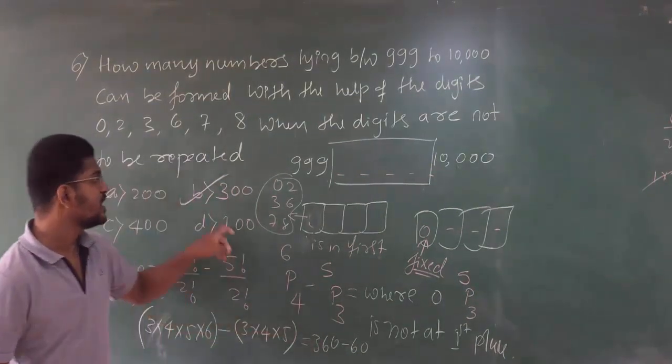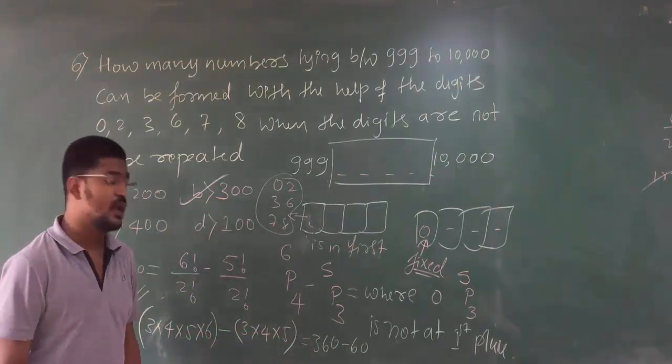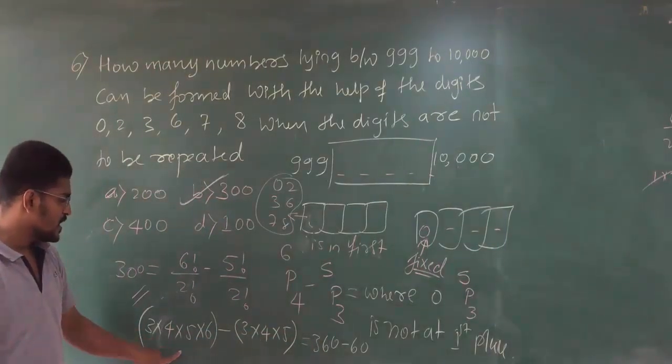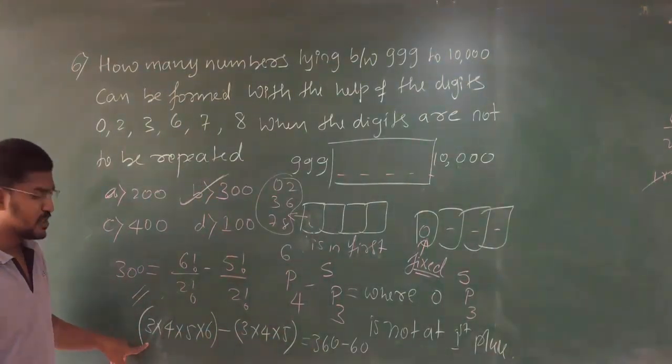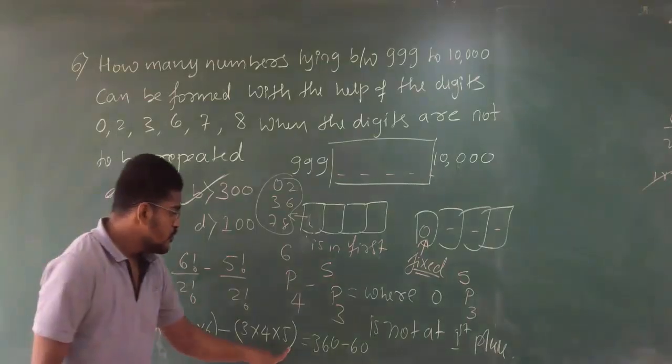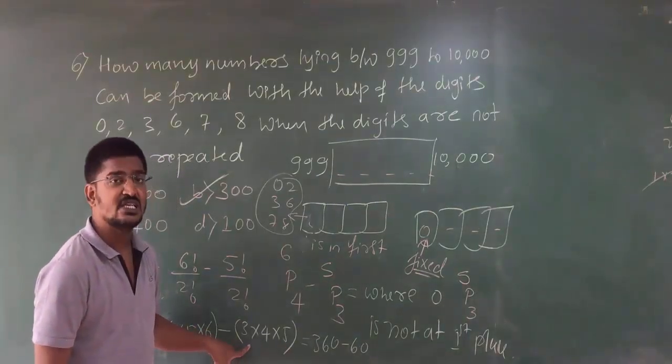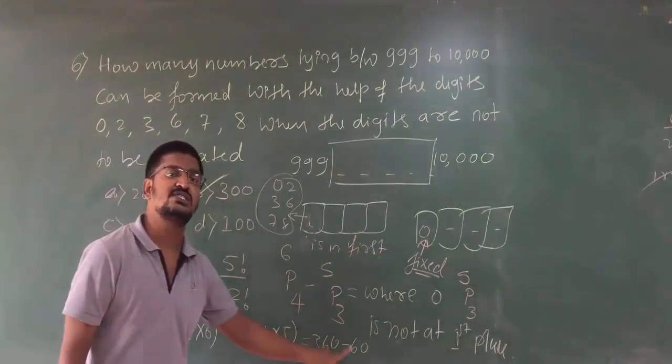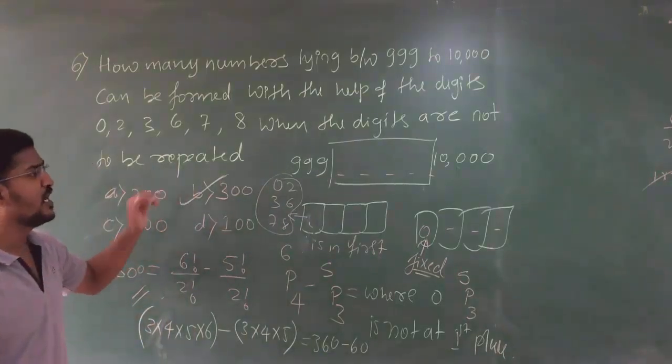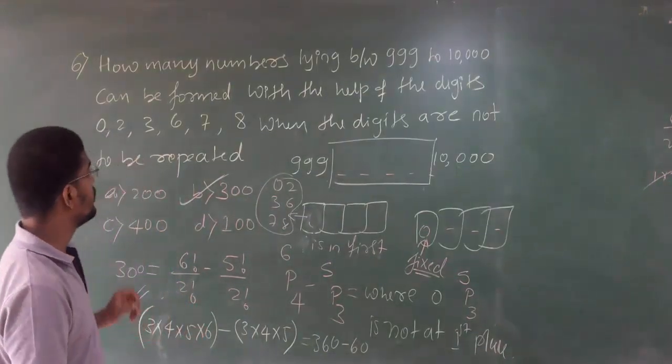You are going to get 300 as your answer, because 6 into 5 is 30, 30 into 4 is 120, 120 into 3 is 360, and 5 into 4 is 20, 20 into 3 is 60. So 360 minus 60, you are going to have 300 as the answer for this.